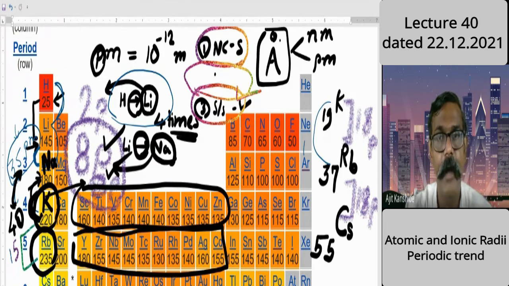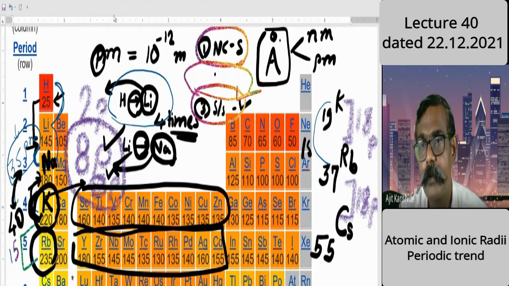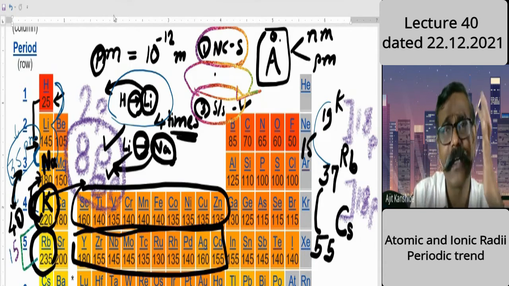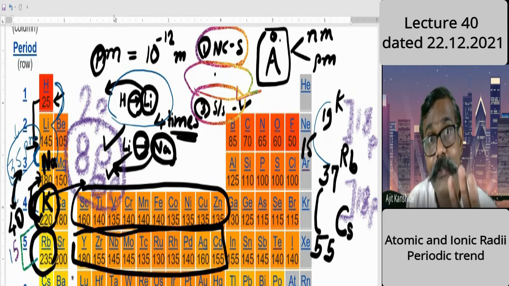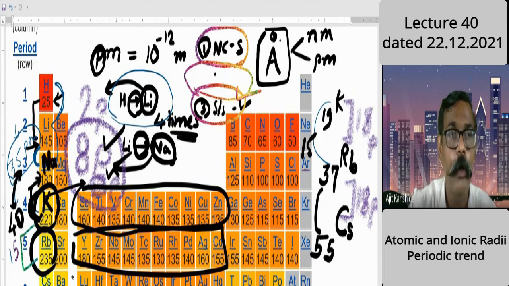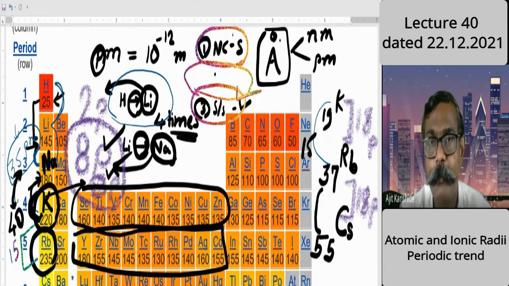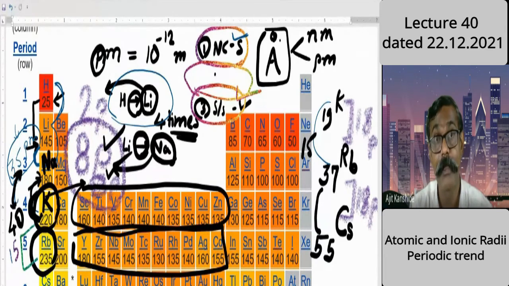If I consider here a jump by 18 protons, the size was increased by just 15. Size was increased by just 15. Here the jump is also by 18 protons, so it was expected the size would increase by just 15. That is the first expectation, on the nuclear charge ground, the first point. It is increasing by just 18. But think about the third point. The second point is uniform for all, therefore I'm not using it for comparison.